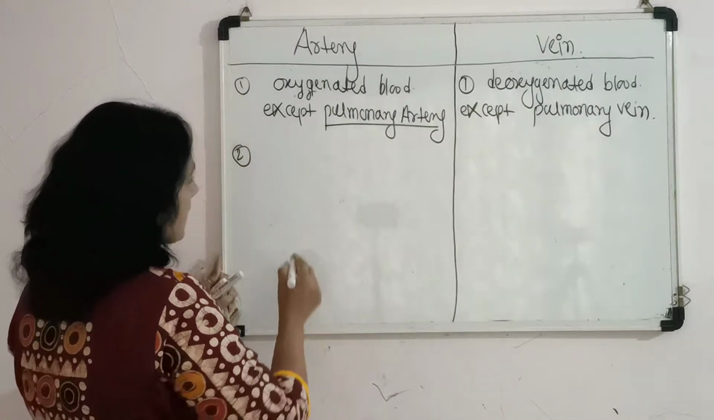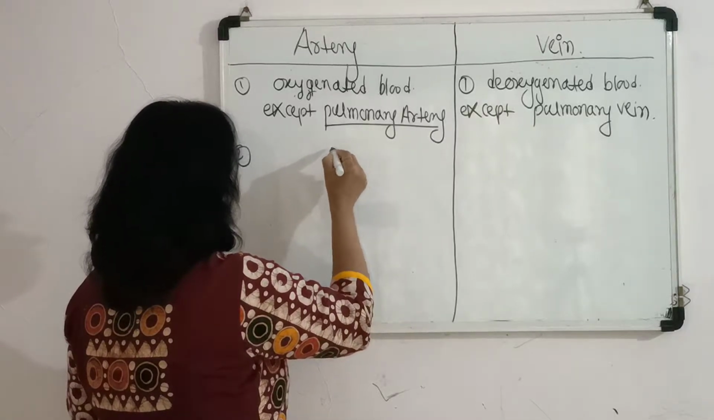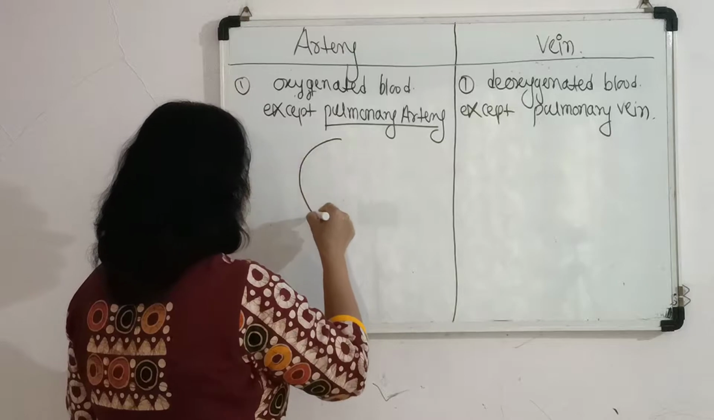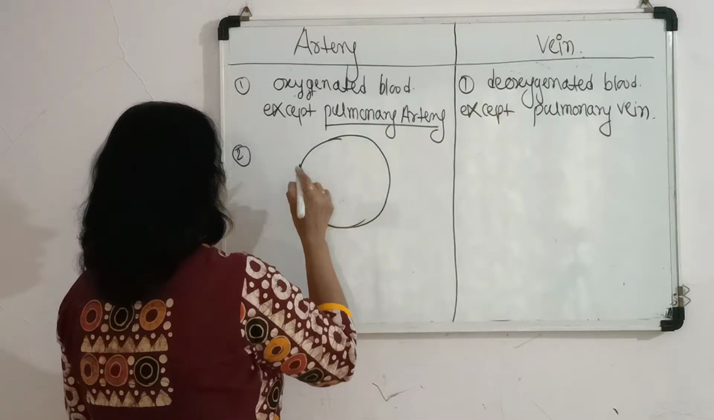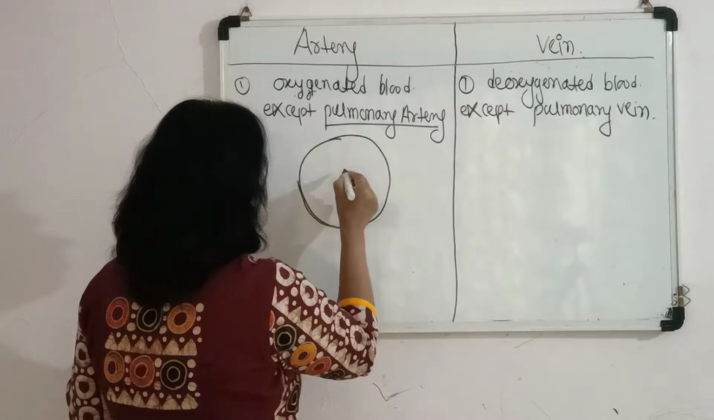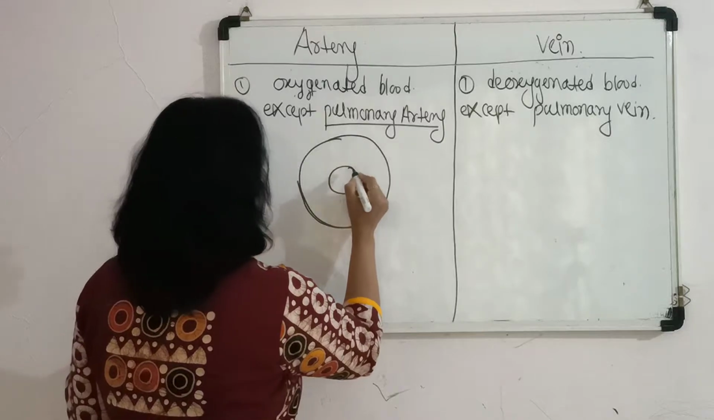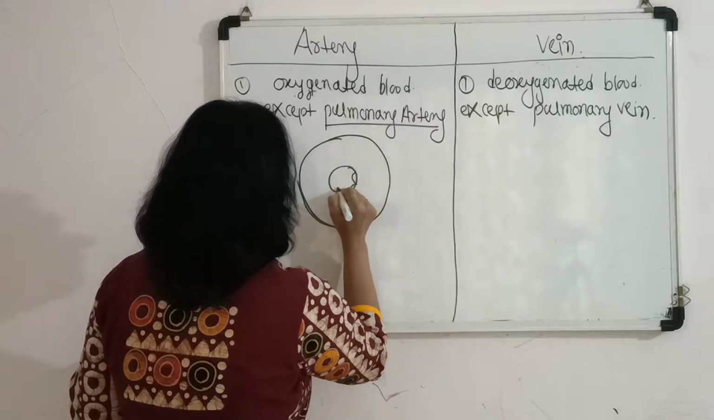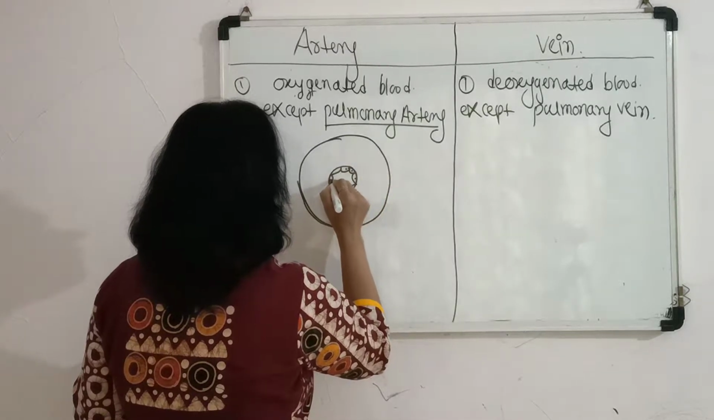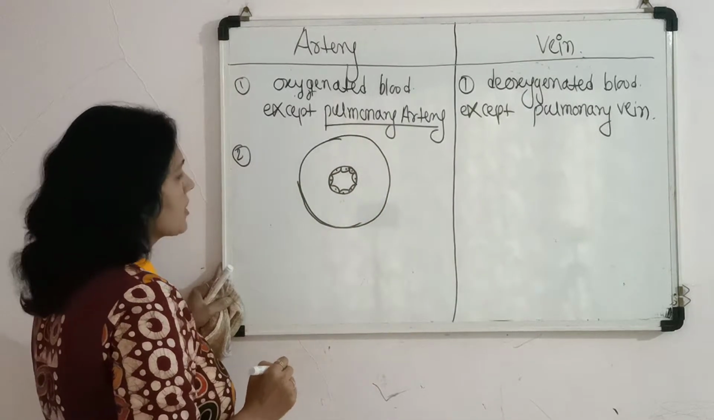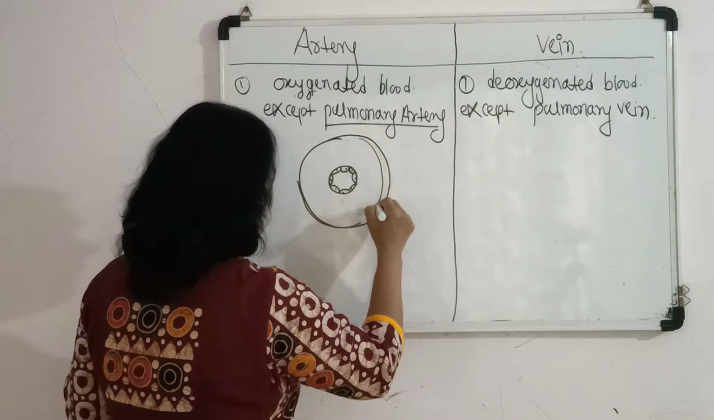Then secondly, for the structure of the artery, here I will draw a small figure. If this is the structure of the artery, this is the lumen, and here is the endothelium. The endothelium is nothing but squamous epithelium, and then this is the outer layer.